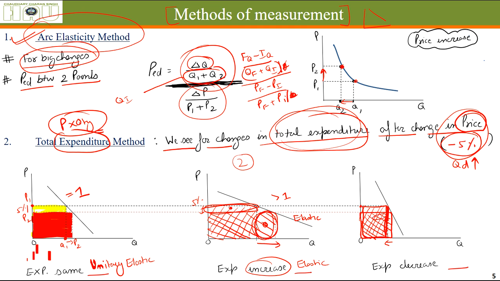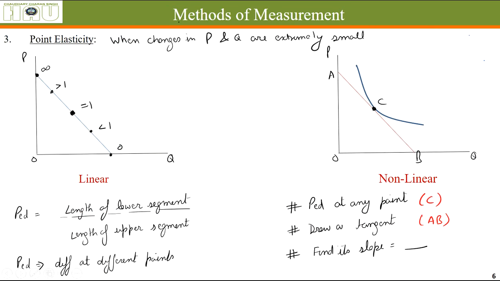As you can clearly see, the expenditure has reduced, that's why elasticity is less than 1 and it is called an inelastic demand curve. So this was the second method of measurement of elasticity. Let's move on to the third method.